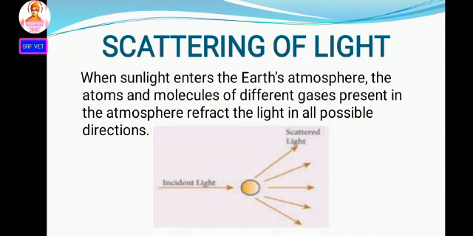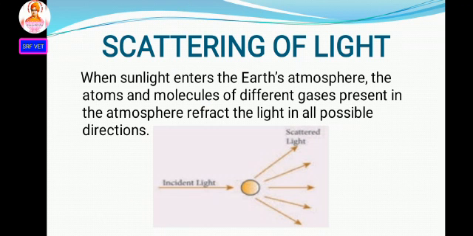The next one, scattering of light. When sunlight enters the Earth's atmosphere, the atoms and molecules of different gases present in the atmosphere refract the light in all possible directions.